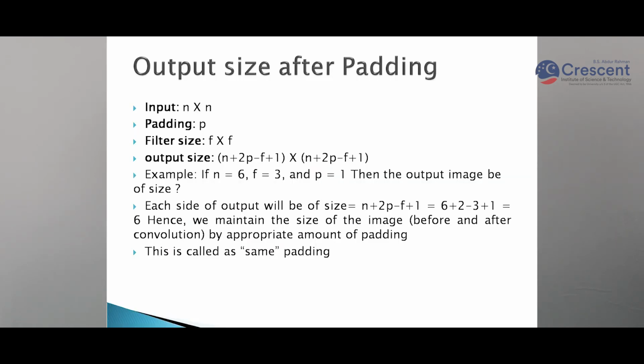Okay, so what will be the output size after padding? If our input image has n cross n size, padding is p, and filter size is f cross f, then the output image size will be n plus 2p minus f plus 1. Let's see one example. The input image size is 6 cross 6, we are using a 3 cross 3 filter, and padding is 1. So the output image size will be 6 plus 2 minus 3 plus 1, equal to 6. Here you can see the output size is equal to the input size. This is the use of padding.